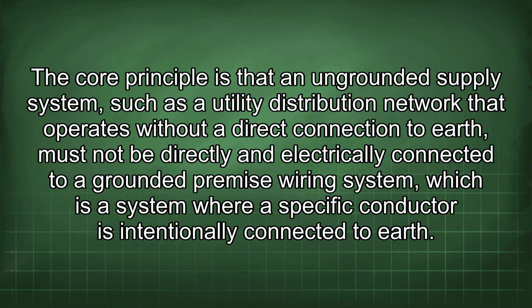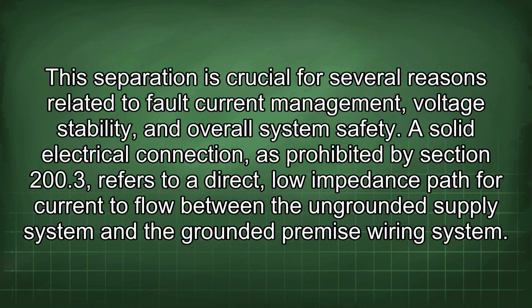The core principle is that an ungrounded supply system, such as a utility distribution network that operates without a direct connection to earth, must not be directly and electrically connected to a grounded premise wiring system, which is a system where a specific conductor is intentionally connected to earth. This separation is crucial for several reasons related to fault current management, voltage stability, and overall system safety.